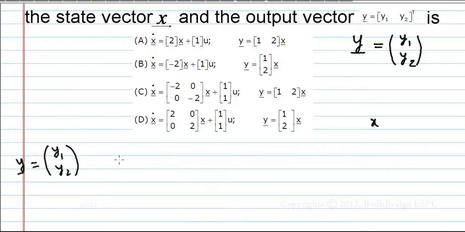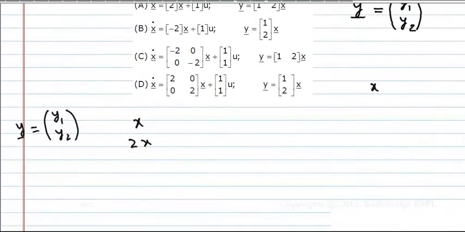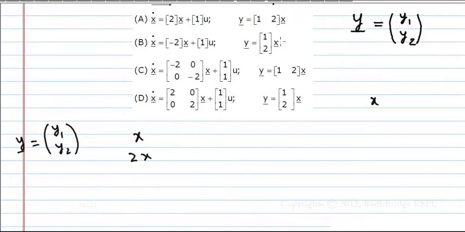If y1 is x and y2 is 2x, something like that he is showing. Which means he is saying y1 and y2 are related by the constants 1 and 2. From this we can neglect these two: A and C are not correct.